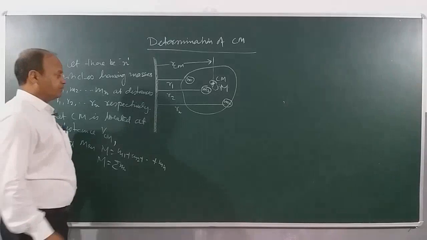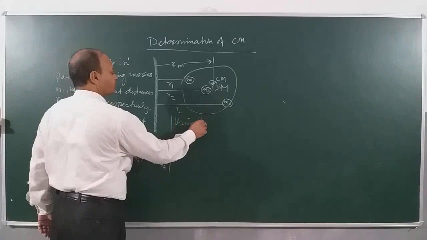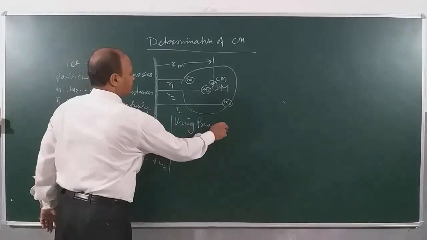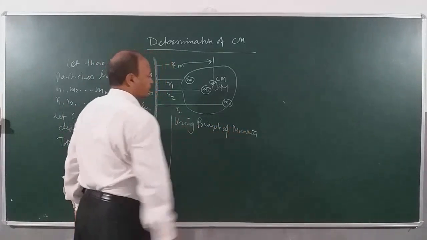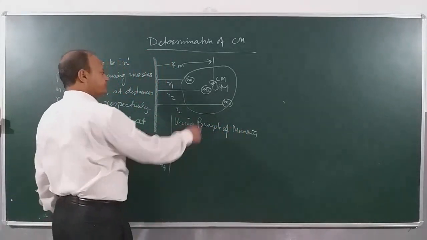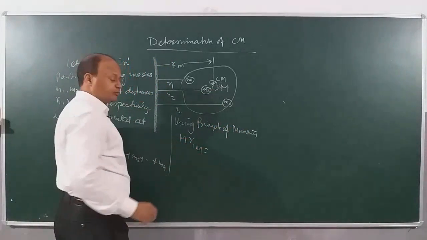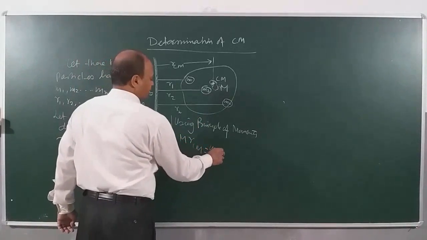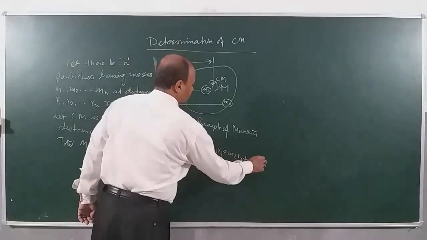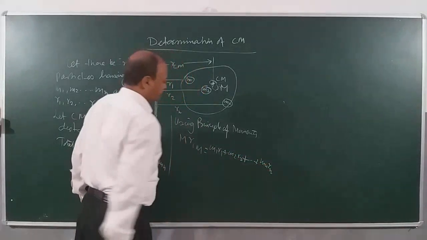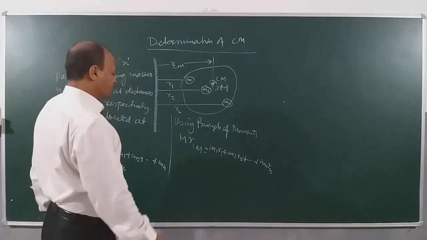If I use the principle of moments, children, then M into RCM will be equal to m1 r1 plus m2 r2 and so on, lastly mn rn. I can solve this simple equation to get RCM.